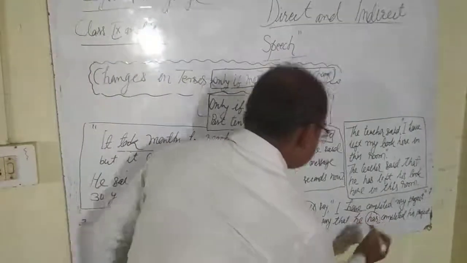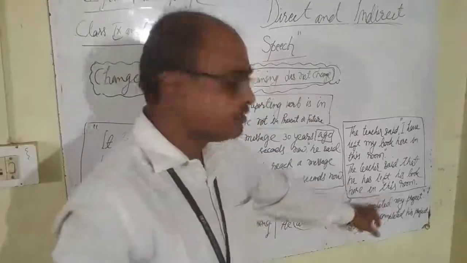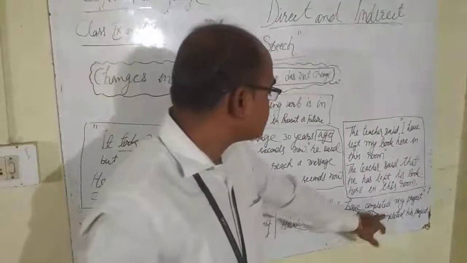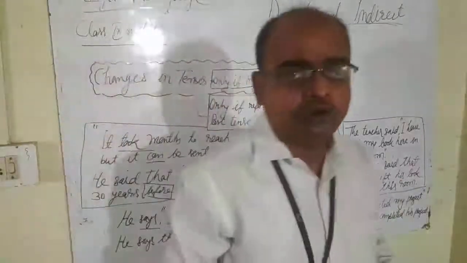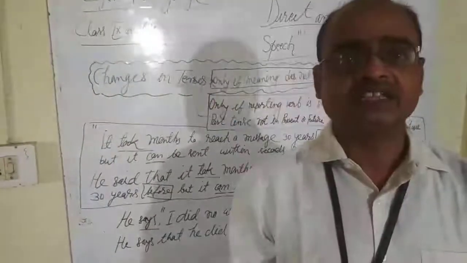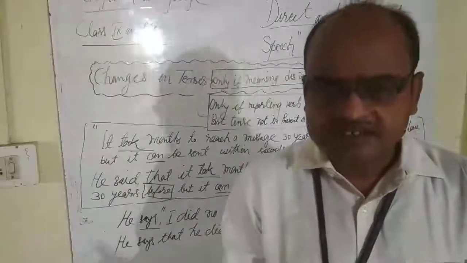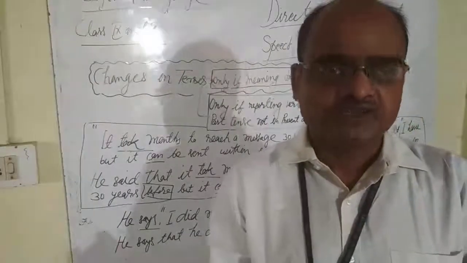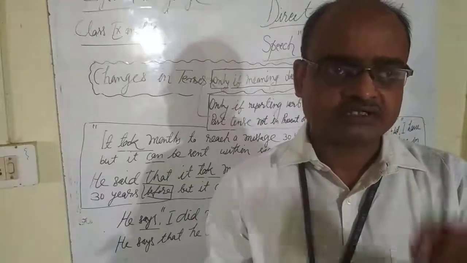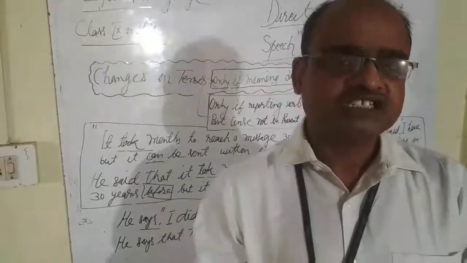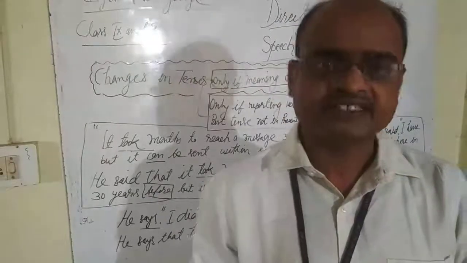You can see this is present perfect tense, I have completed, so he has completed his project. In this way, you have come to know you change the tense only, number one, if the meaning does not change, and number two, if the reporting verb is in past. In these two cases, you change the tense of reported speech while reporting into indirect speech.